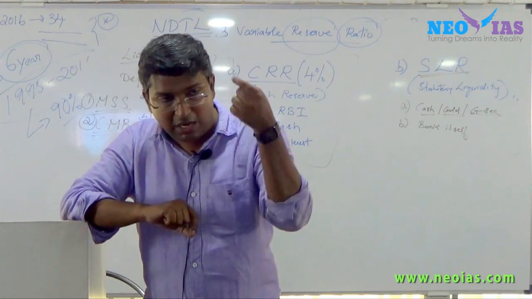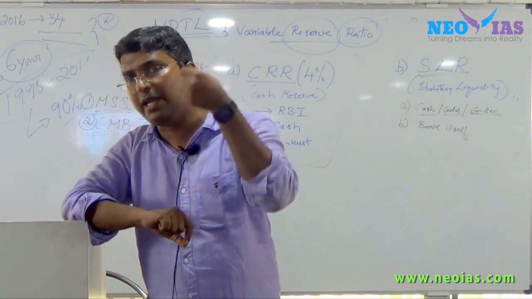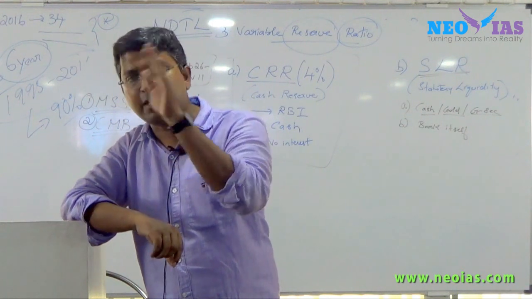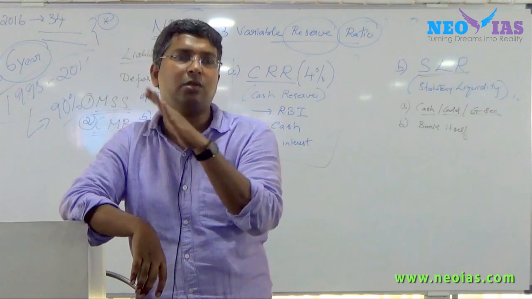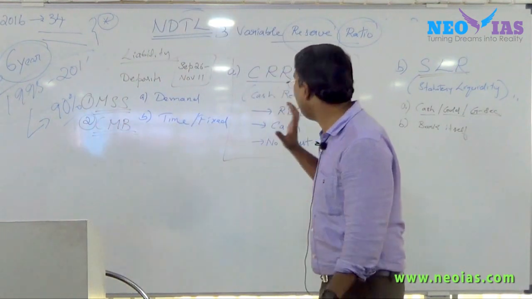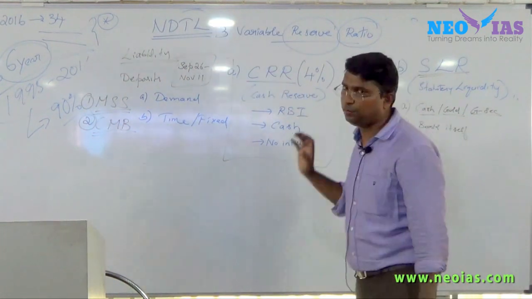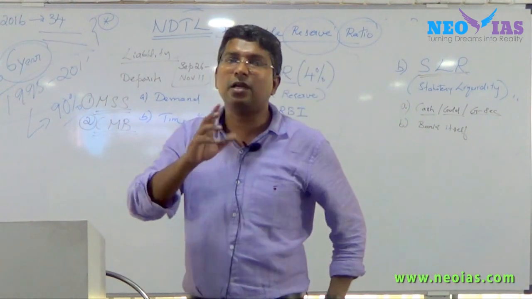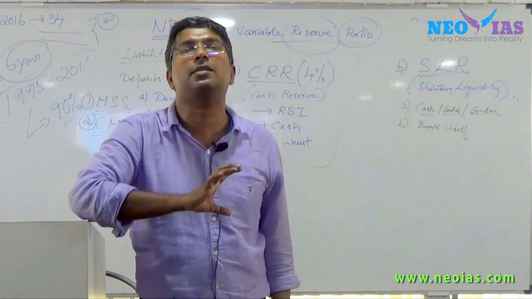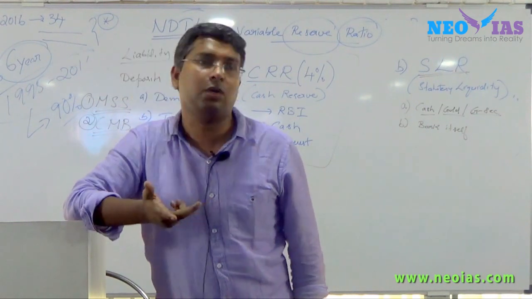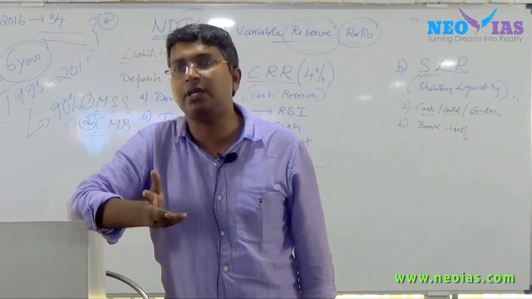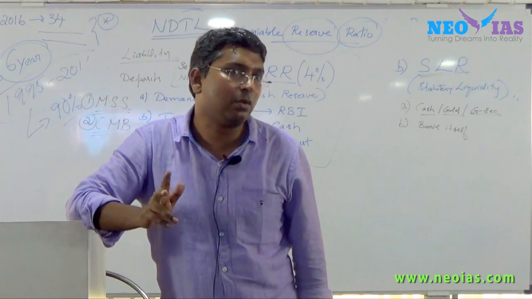So whatever RBI does in relation to the ratio will have an impact on banks' lending also. Just have an idea. Now what I am trying to say is, by controlling this reserve ratio, by increasing and decreasing both these ratios, RBI can control liquidity in the system.